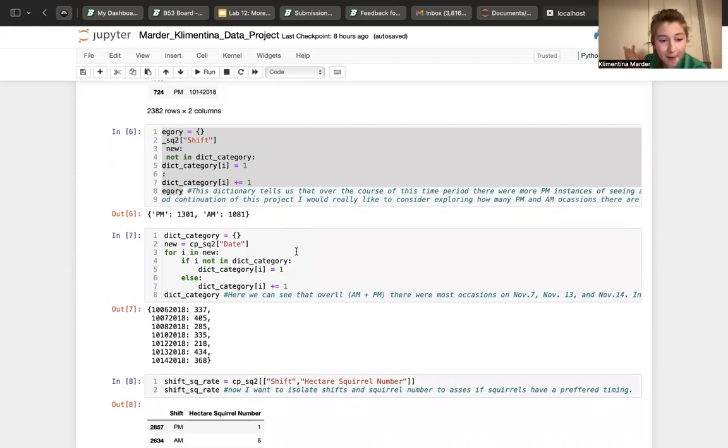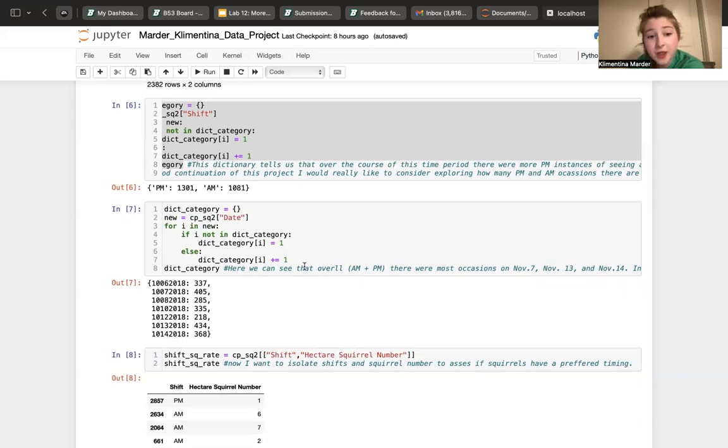Then I created a dictionary that tells me how many squirrels we saw on a particular date. It turned out that we saw more squirrels than on other days on the 7th, the 14th, and the 13th, which is funny because the 7th and the 14th are both Wednesdays. So maybe we could think of something that made squirrels come more often on Wednesdays. Maybe more people would come to the park to feed them or something. But that's just my guesses.